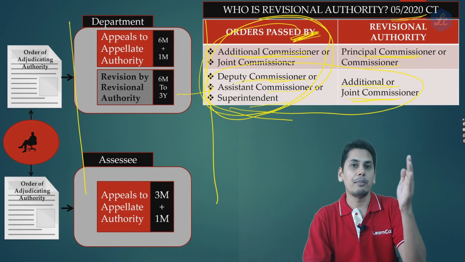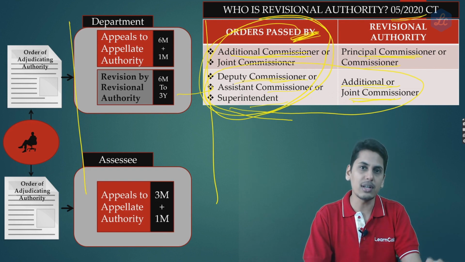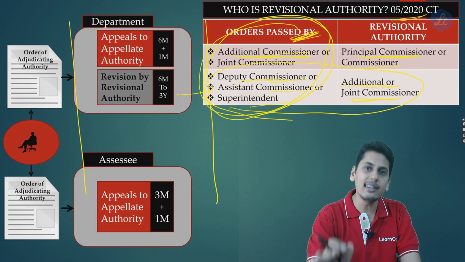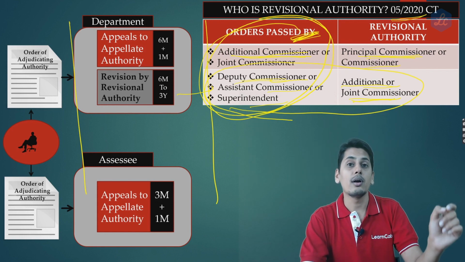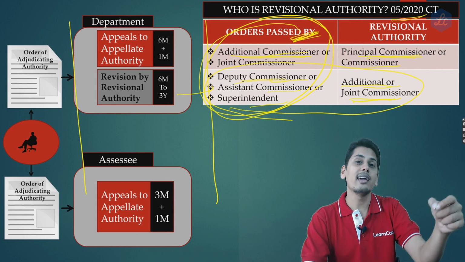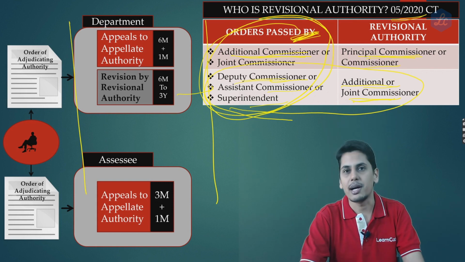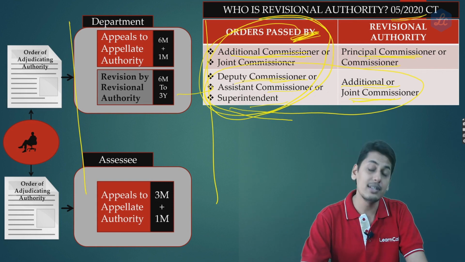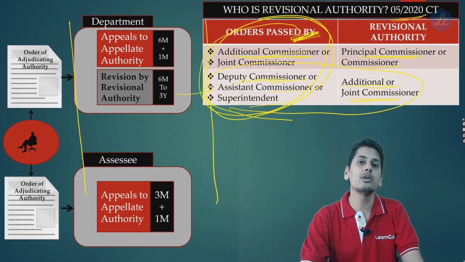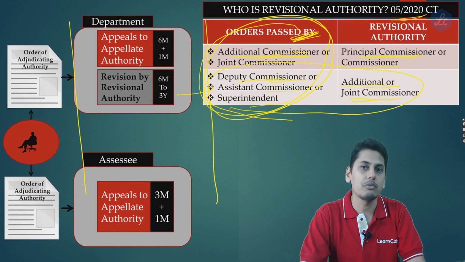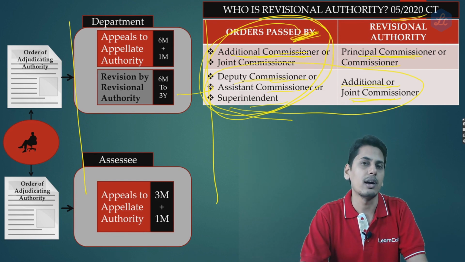But now the person who has passed the revisional order is also commissioner, and the person who is agitated is also going to be the commissioner. How can he instruct a person to agitate or to file an appeal against an order which he himself has passed? So in this case, friends, when the principal commissioner or commissioner is the revisional authority, the doors of the department should be closed for filing any further appeal before the appellate tribunal.